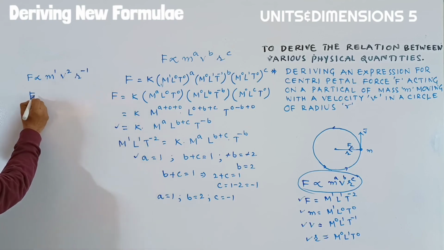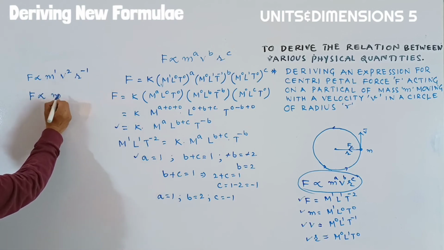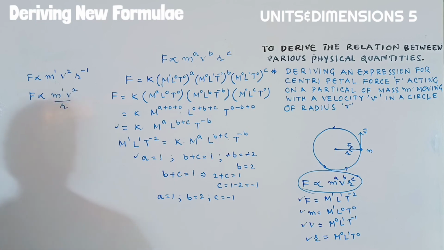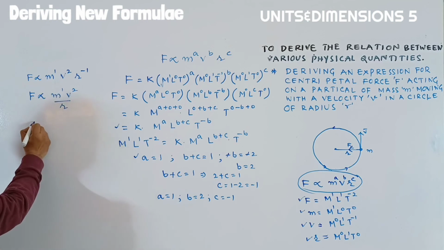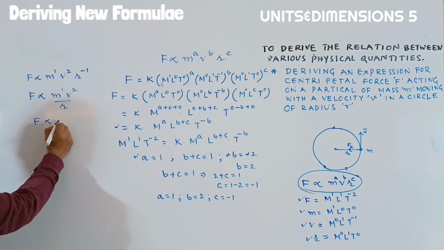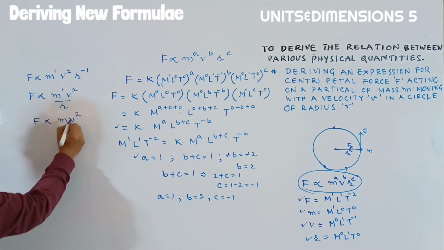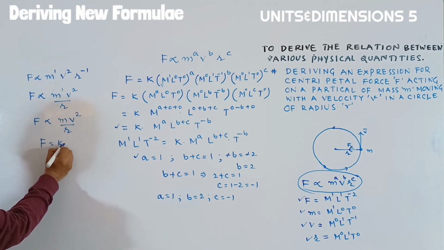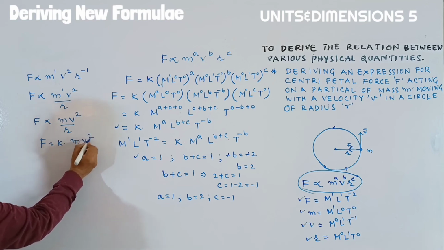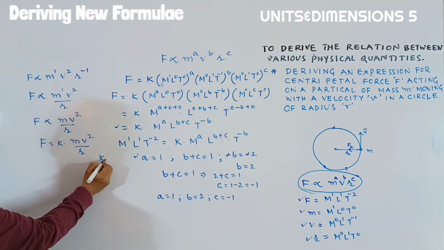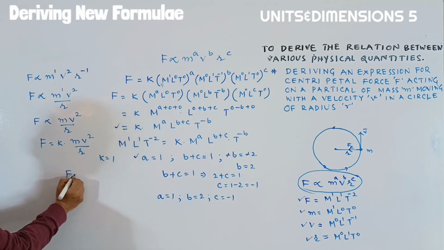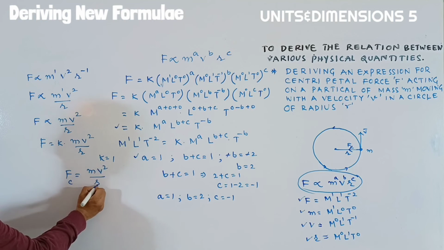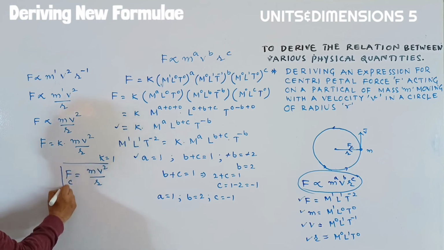Or you can write F is proportional to M to the power of 1, V square by R. M to the power of 1 is M, so F is proportional to M V square by R, F is equal to K into M V square by R. K is taken as 1. Then the centripetal force has the formula M V square by R.